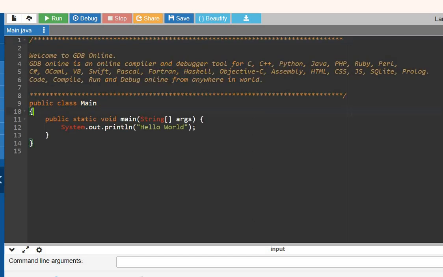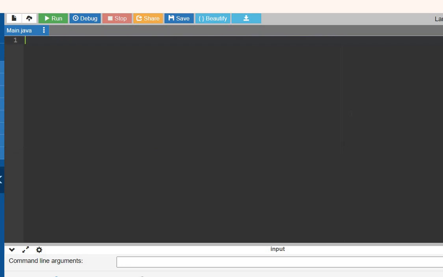It is successfully completed. What is the basic syntax of Java programming? Let me comment it first. We are going to use double slash for commenting. Right now I'm showing you the Java basic syntax.